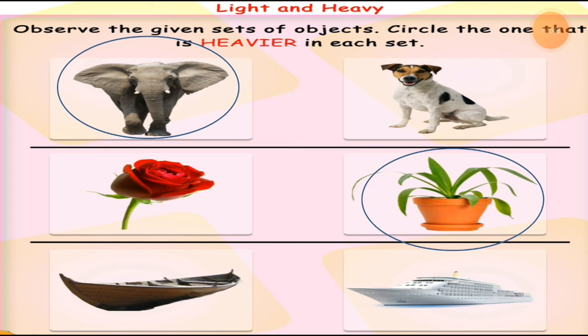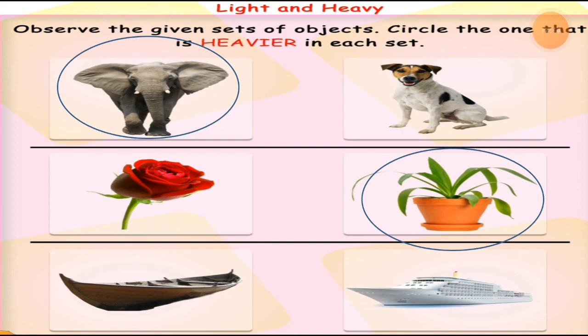Okay. Then a boat. Here is the picture of a boat and here is the picture of a ship. You can call it a big ship or cruise, and here is a boat, right? If you compare these two things, which one is more heavier?